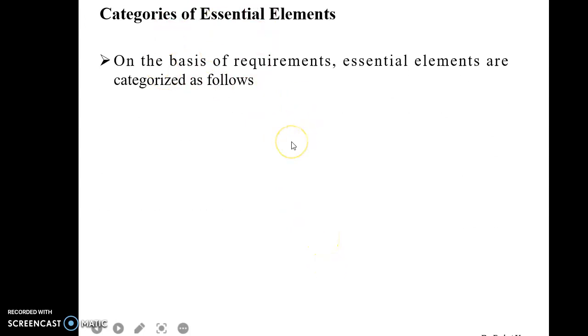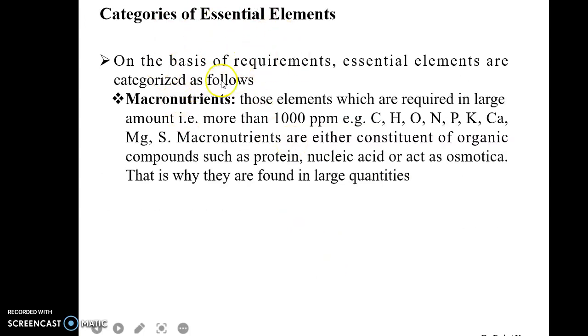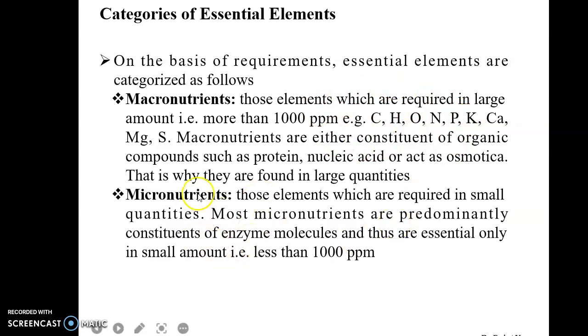There are two basic categories of essential elements. First are the macronutrients. As the name indicates, these are elements which are required in large quantities, more than 1000 ppm, and these include carbon, hydrogen, oxygen, nitrogen, etc. The second category is micronutrients. These are nutrients which are required in very small quantity, less than 1000 ppm.